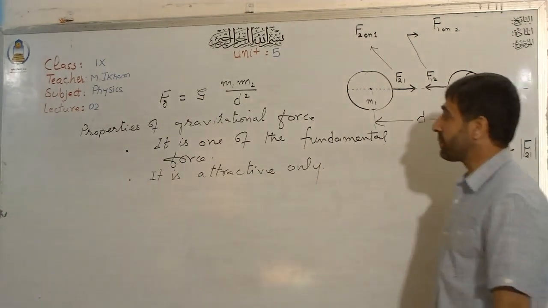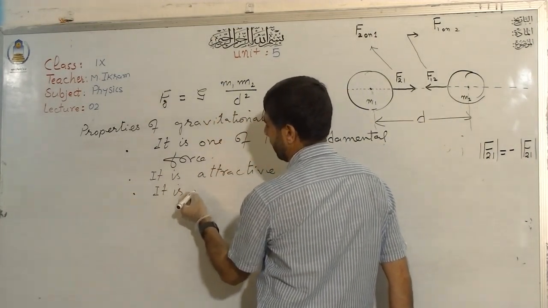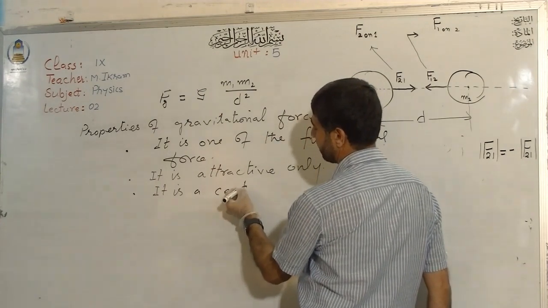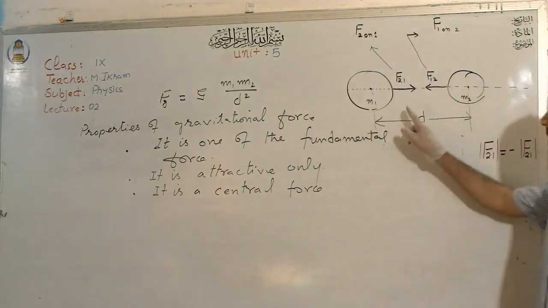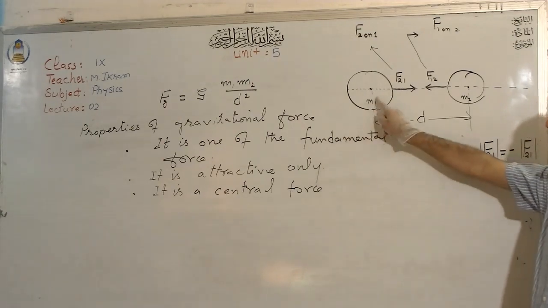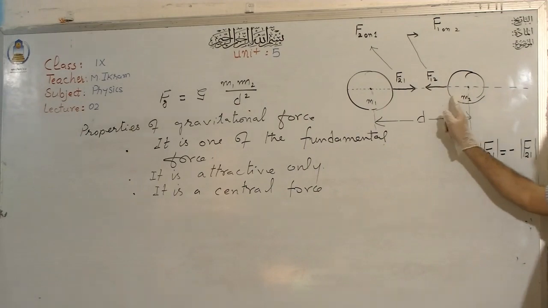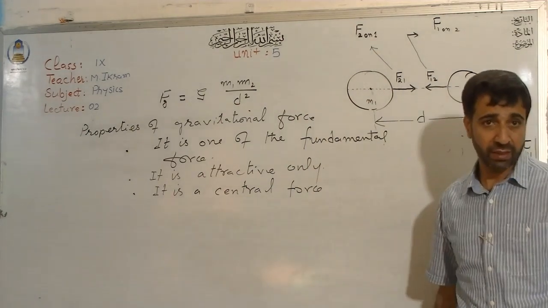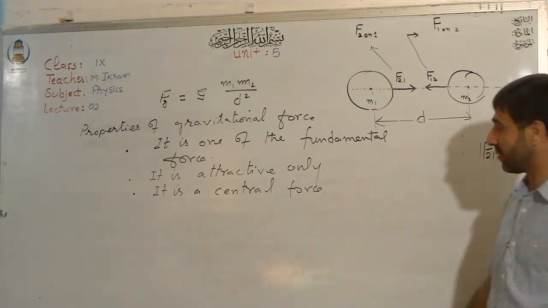This force is a central force. A central force means that it only acts along the line joining the centers of the bodies. Remember, this is why this force is a central force.